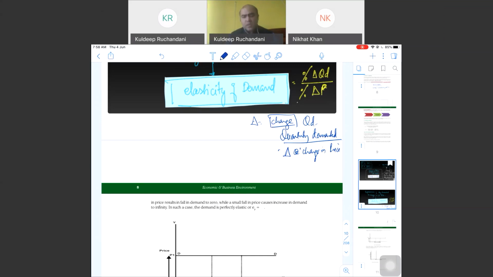There will be very few cases where there is no change in the quantity demanded, even if there is a change in price. One example is wherever there is a monopoly, for example, railways, you will not see a change in demand if there is a change in price. When there is absolutely no change in the quantity demanded of a product or a service because of change in prices,